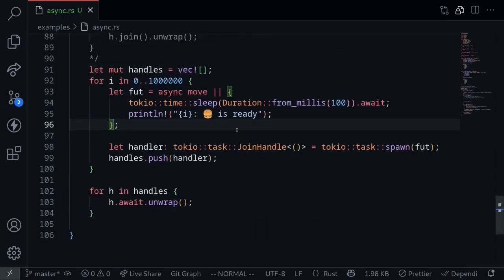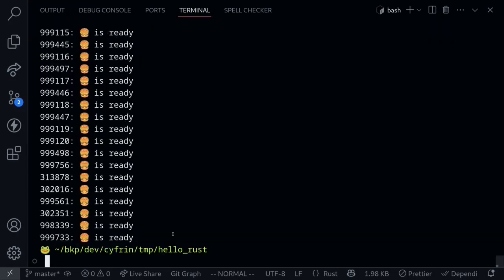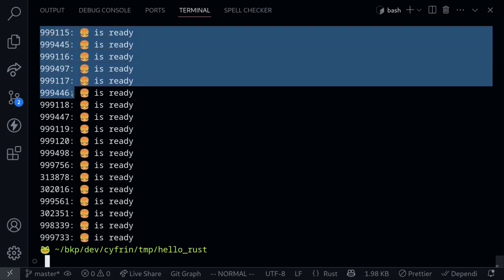I made a mistake. Before we execute the code, let me fix this mistake. The mistake is over here. This is not a future. This is a closure, an anonymous function, since we have a vertical bar here. I'll remove this so that it becomes a future. Now let's execute the code. Our code executed and we were able to make 1 million hamburgers concurrently. To see that hamburgers were made concurrently, you can see that the numbers that are listed here do not come in a sequential order.